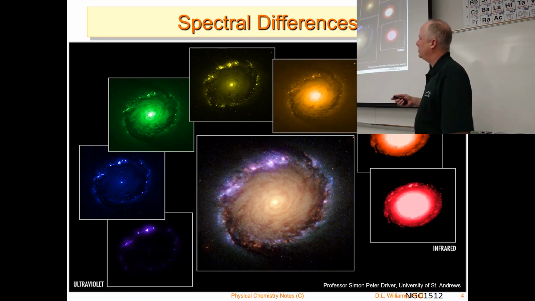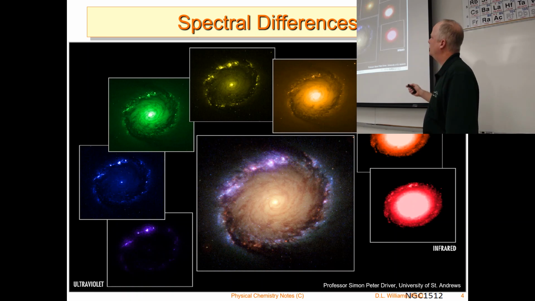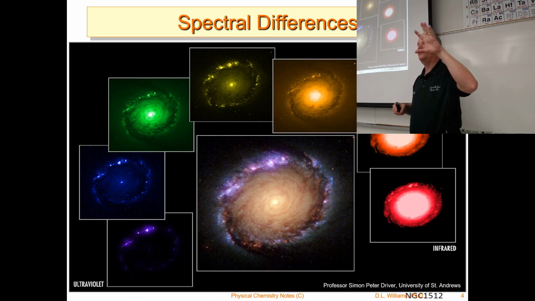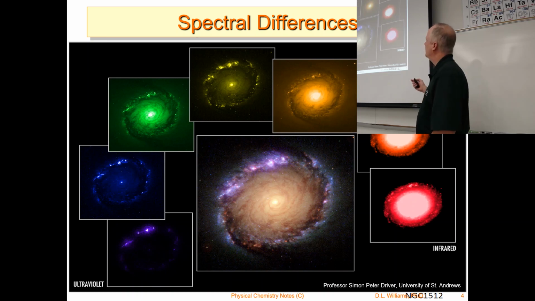So here's the spectral differences, looking at, I forget which galaxy this is, but you can see with different satellites that we have looking at these stars, we see from the ultraviolet into the visible and into the infrared. We see sort of a composite picture here in the middle made up from data of all of these different spectral signatures that we have. So we can take a picture using different spectrometers of these different galaxies and see some of the characteristics of different elements in those galaxies and so on.